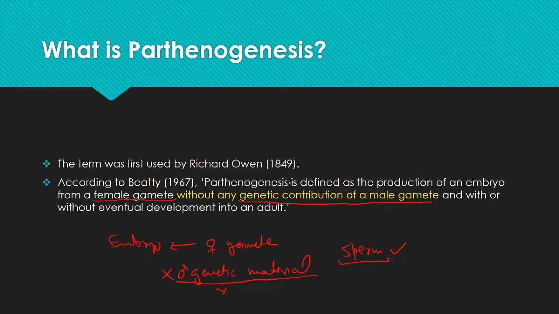So parthenogenesis is the production of an embryo from a female gamete without genetic contribution of the male gamete, with or without eventual development into an adult. The embryo so developed may be viable or may not be viable, as we can discuss later on.